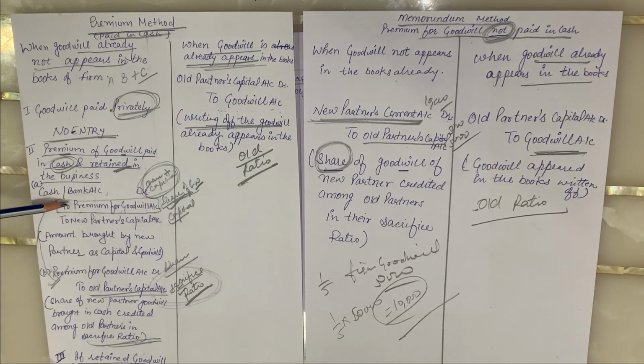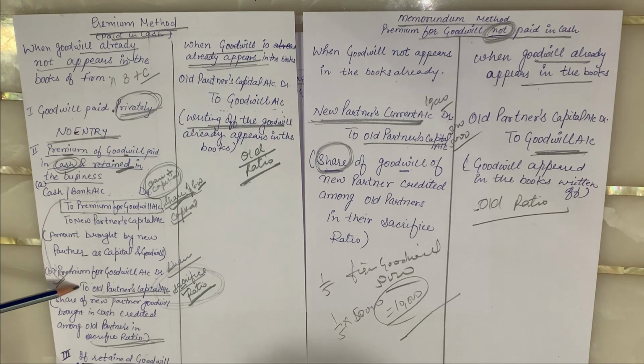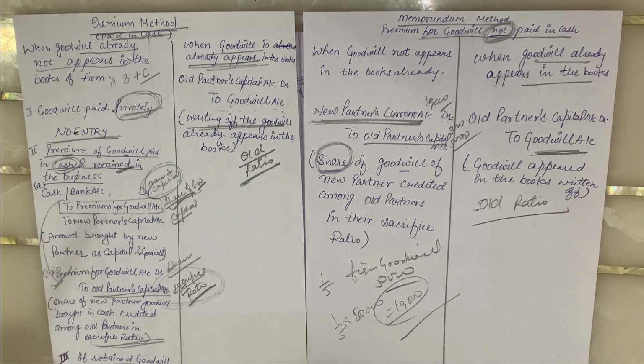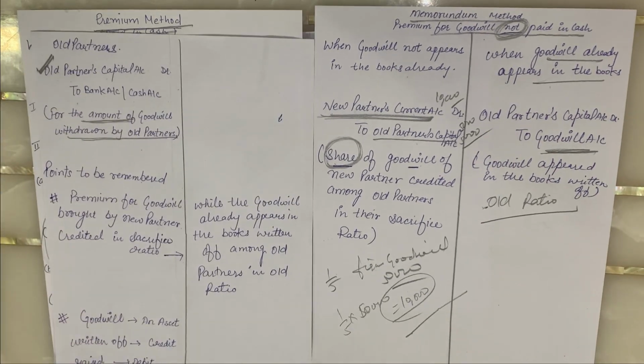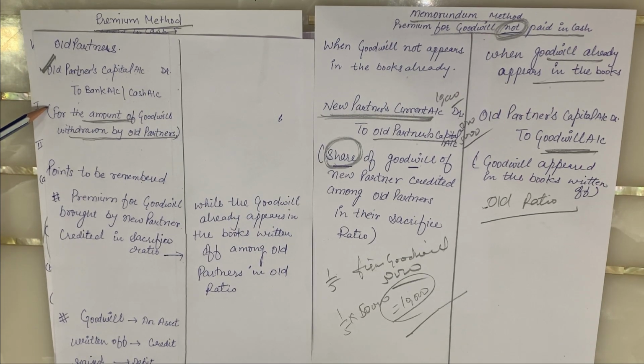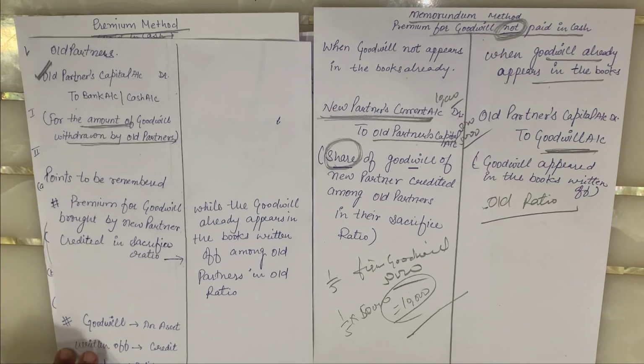This premium brought by the new partner is credited among the old partners in their sacrifice ratio because the goodwill is generated by them. If that retained goodwill is withdrawn by the partners, the entry will become: old partners' capital accounts debit to bank account or cash account, whatever the amount they withdraw.